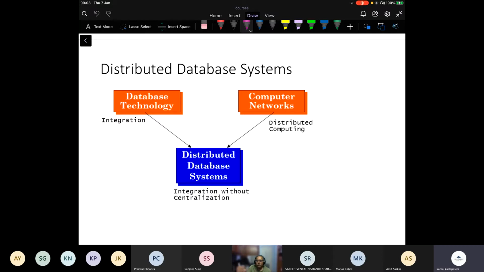So you bring these two together, you get what is known as distributed database systems, where you try to have the best features of database technology, which is integration, and the best features of computer networks, which is fault tolerance, availability, reliability, and those aspects. They both come together. And there are also economies of scale with distributed computing. Any questions on this?